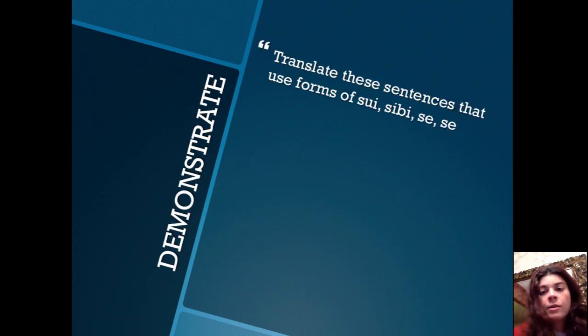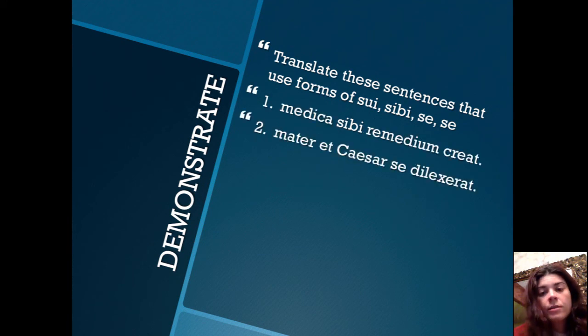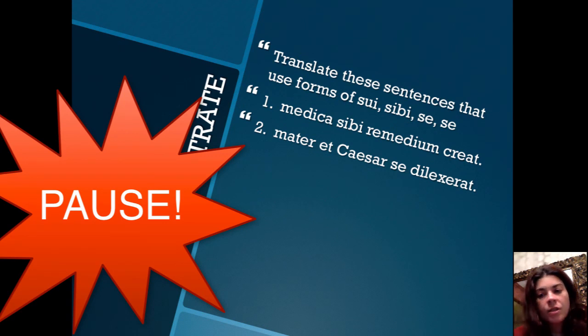So now let's take a look at some examples. I would like you to translate these sentences that use the forms of sui, sibi, se, and sese in your notes. I will be checking for these tomorrow. So, medica sibi remedium creat, mater et Caesar se dilexerant. Make sure you pay careful attention to your tenses of the verbs. Take a moment, pause the video, and write out your translations for these. Resume when you are ready.